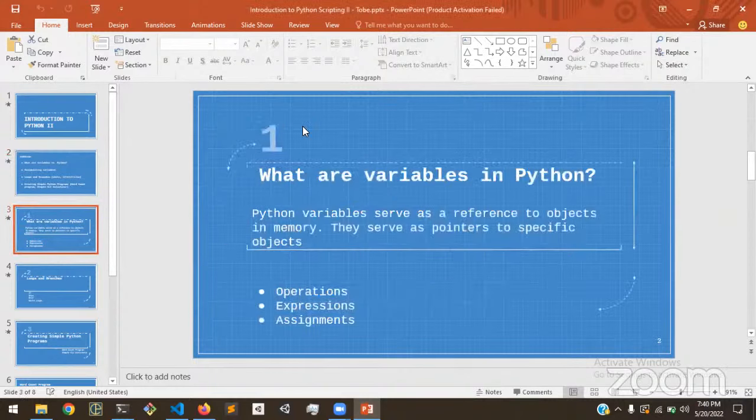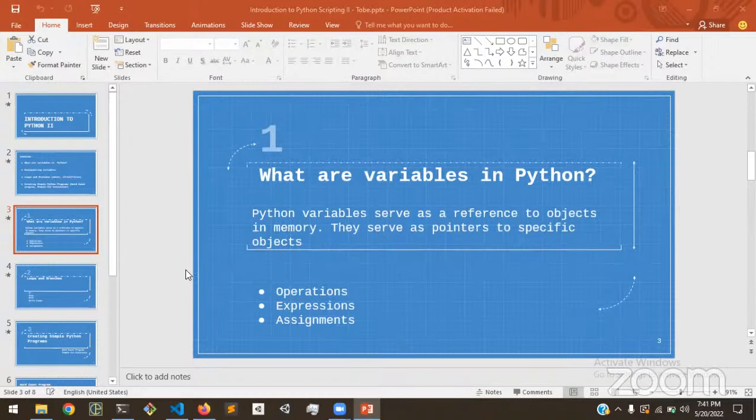So what are variables in Python? Python variables serve as a reference to objects in memory. So they serve as pointers to specific objects. In Python, everything is an object. Everything exists as an object in memory. So that's how the CPython interpreter maps objects from memory addresses to actual objects that we can interact with from our IDLE. Again, variables allow us to reference these objects.